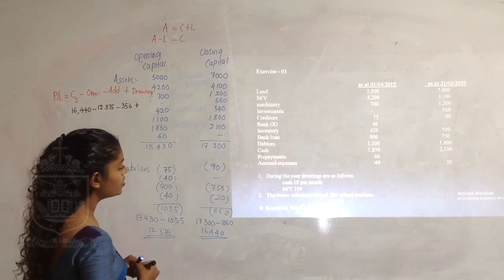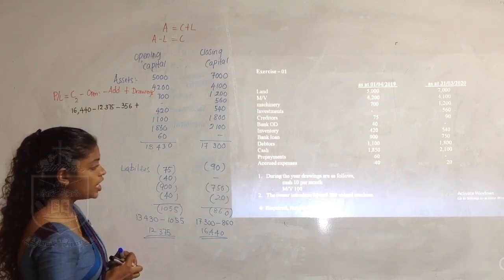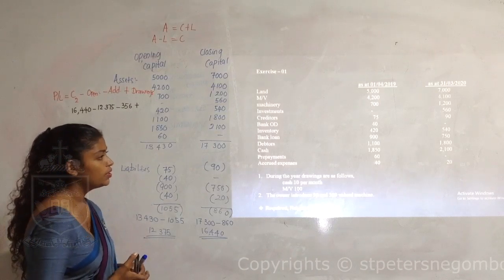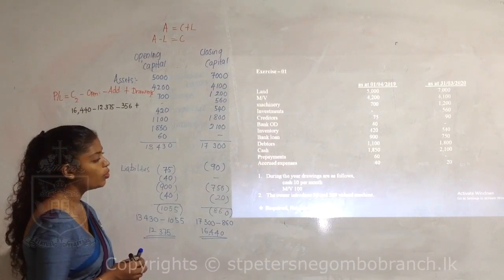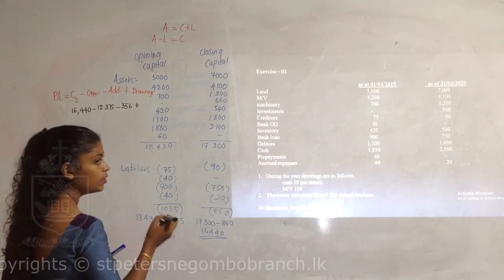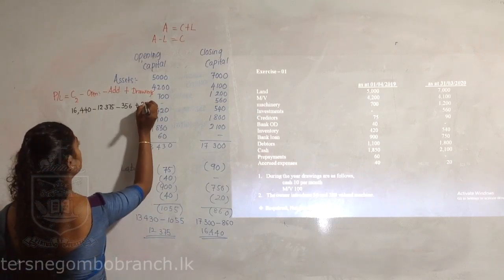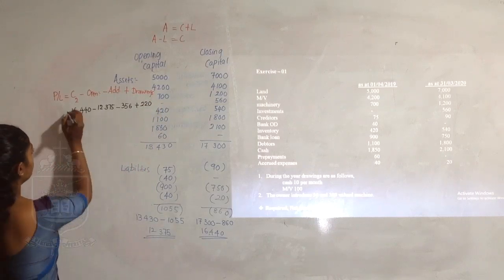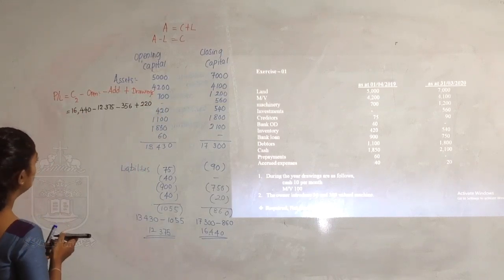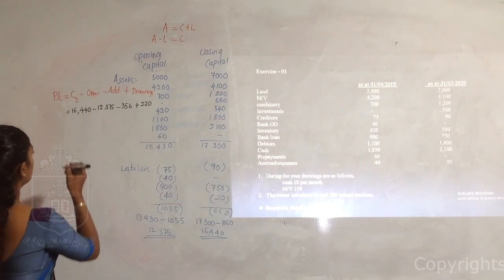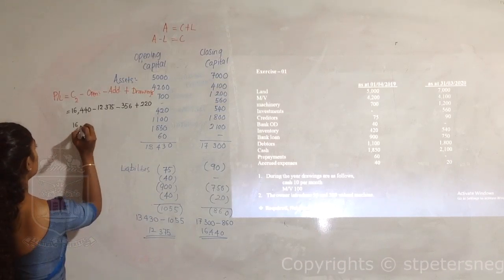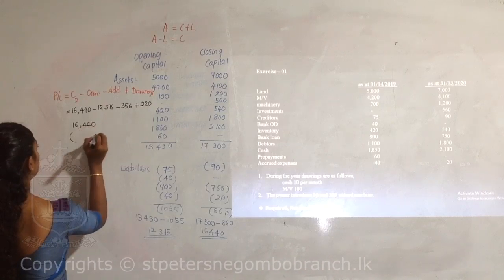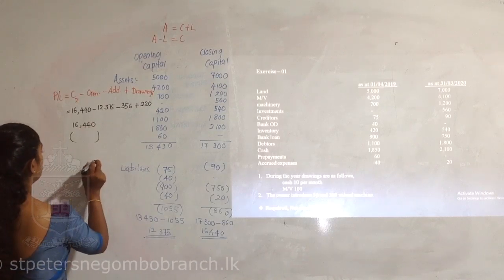But drawings is added here. How much is his drawings? Motor vehicle 100, cash 10 per month. There are 12 months, so 120. 100 plus 120, total becomes 220. So 16,440 is to be deducted with these, and 220 is added.